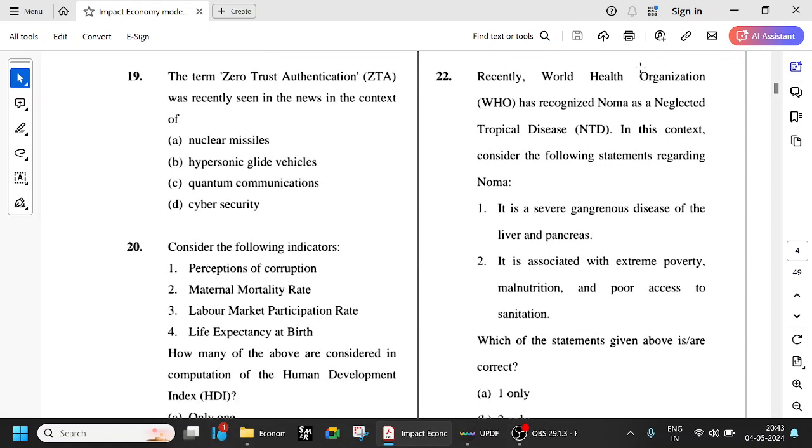So recently, the World Health Organization has recognized NOMA as a neglected tropical disease. In this context, consider the following statements regarding NOMA. This is basically more related to S&T, but let us look at that also. What is NOMA?